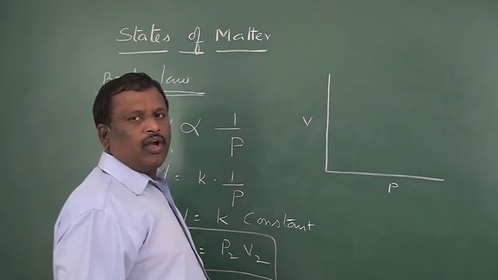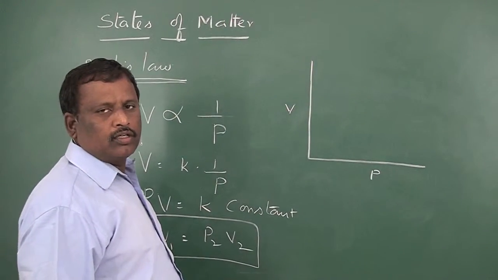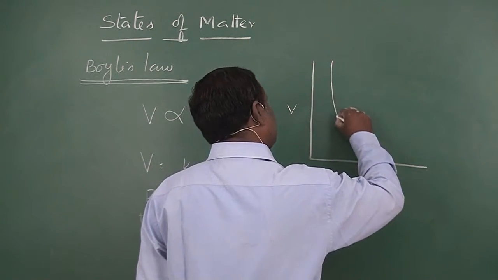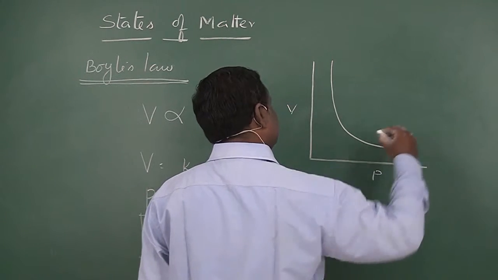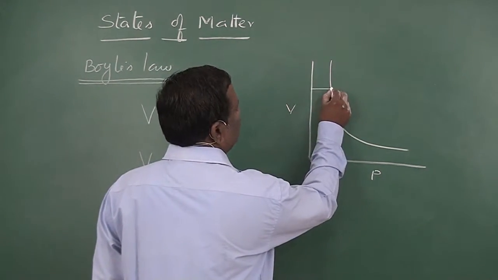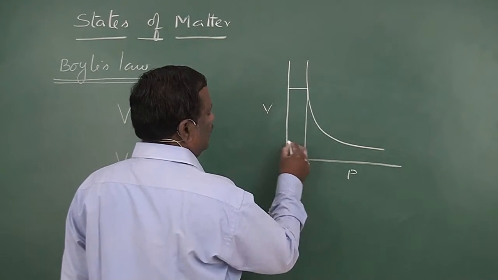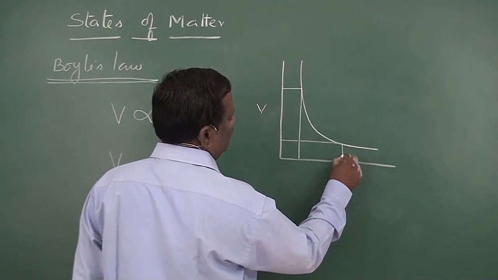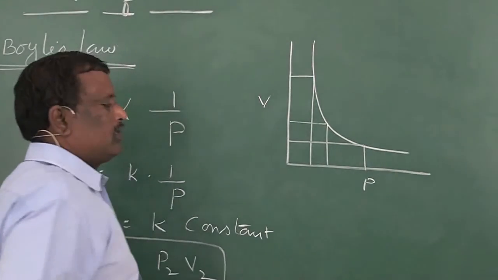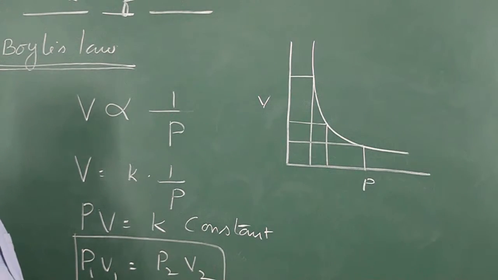So if you plot a graph between volume and pressure at constant temperatures, you will get a curve like this. That means at any given point, P and V are constant. This is Boyle's law.